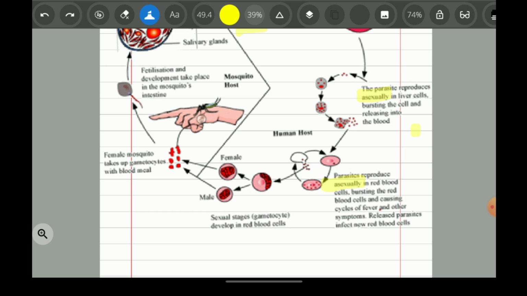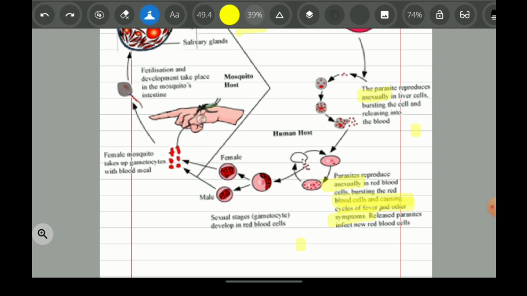Then the released parasites infect new red blood cells. So this goes on over here.